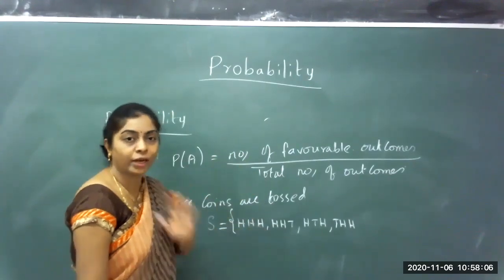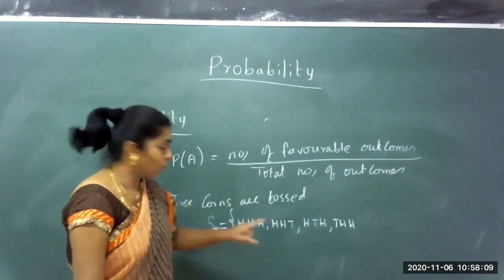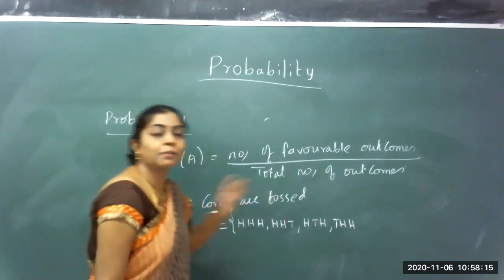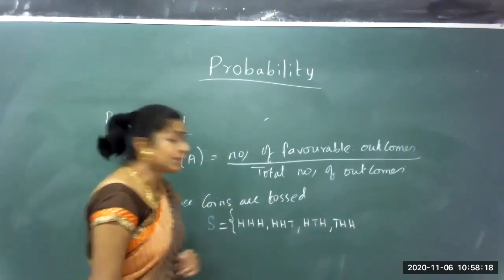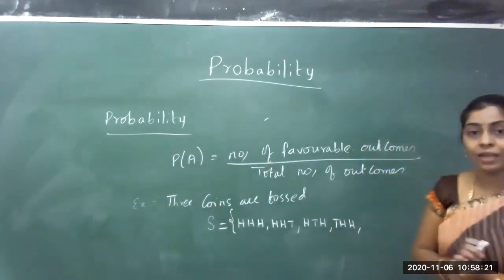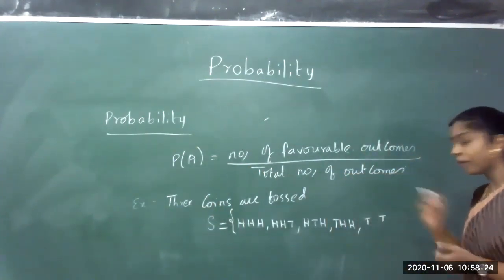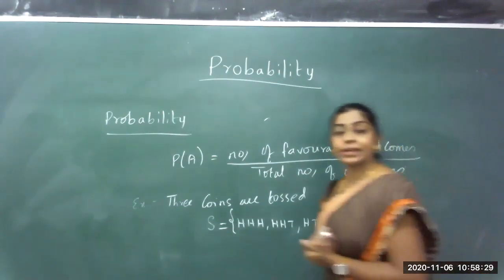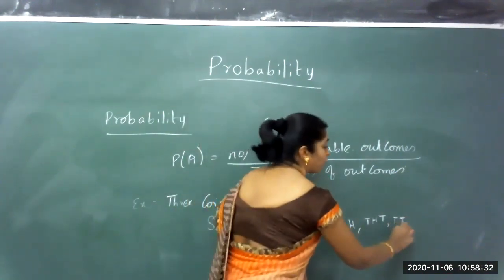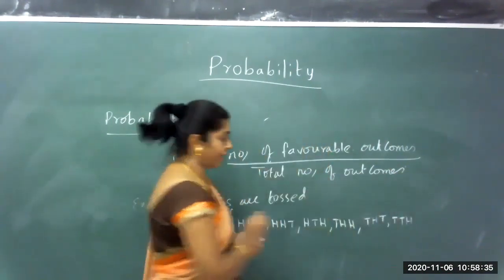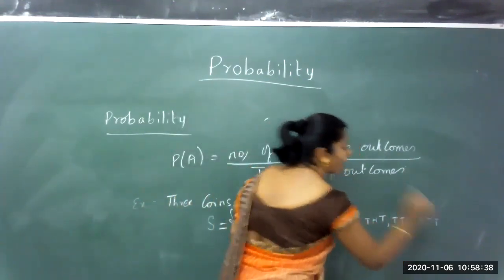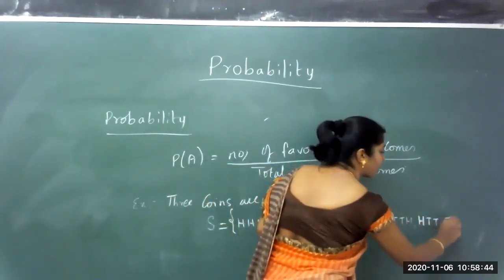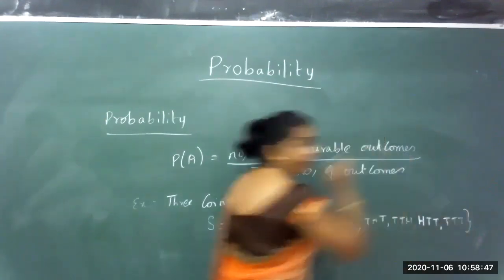All the 3 coins can show head. Otherwise, 2 coins will show head. What are those possibilities? First 2, first and the third one, second and the third, whereas the remaining one will be the tail. Then the next chance is when I consider tails. The first and the third one will show tail, the middle one head. Then the next chance is the first 2 show tail and the last one head. First one head, the last 2 tail. And the one more possibility I have left out is all the 3 coins showing tail.